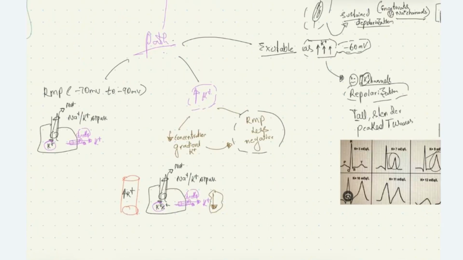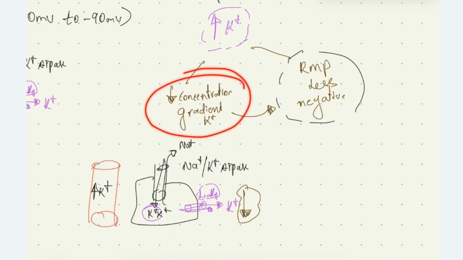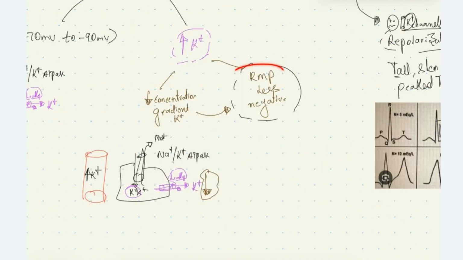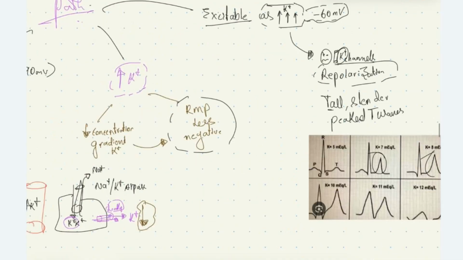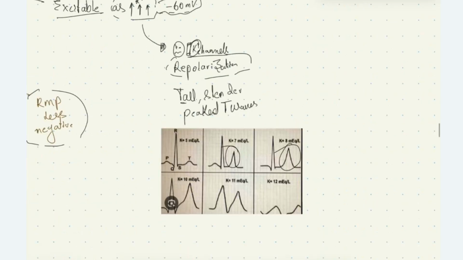And pathophysiology of clinical manifestation: the resting membrane potential is usually between minus 70 millivolts to minus 90 millivolts. Due to hyperkalemia, there will be reduced concentration gradient of potassium, which causes RMP, that's resting membrane potential, to be less negative, which causes the increased excitability of the cell. The sustained depolarization will inactivate voltage gated sodium channel, which leads to muscle weakness and paralysis. The impaired functioning of the potassium channel causes impaired repolarization, causing tall, slender T waves.